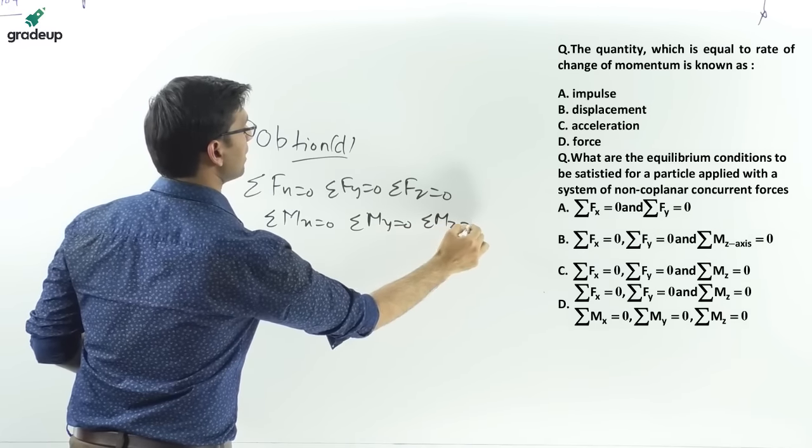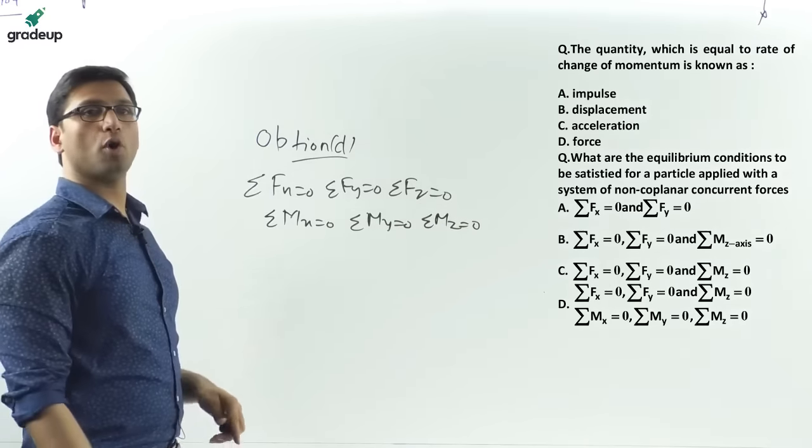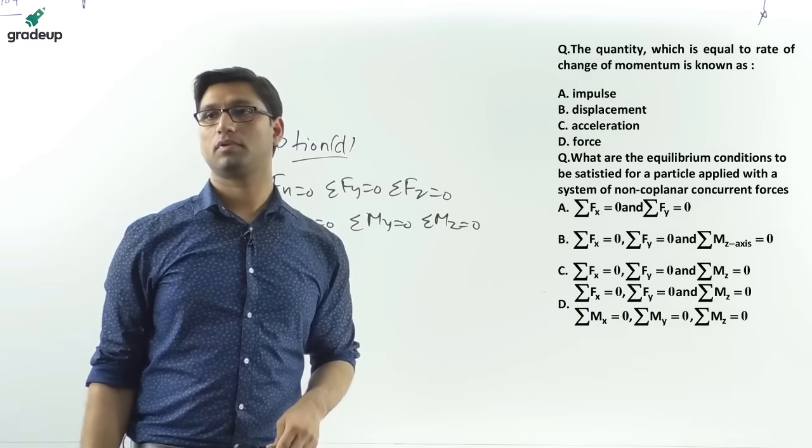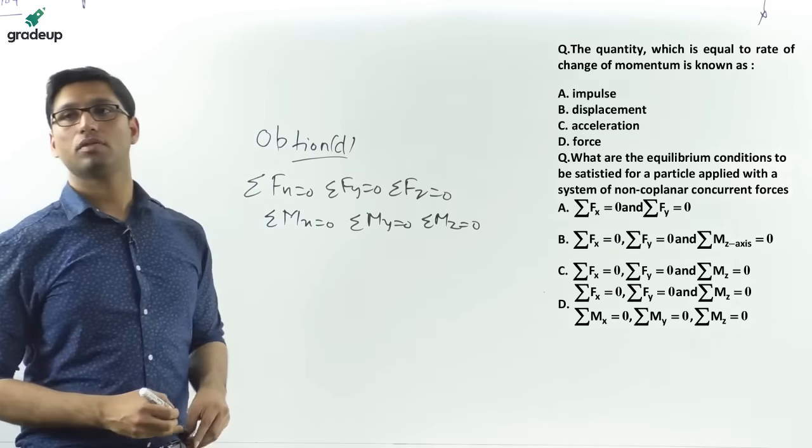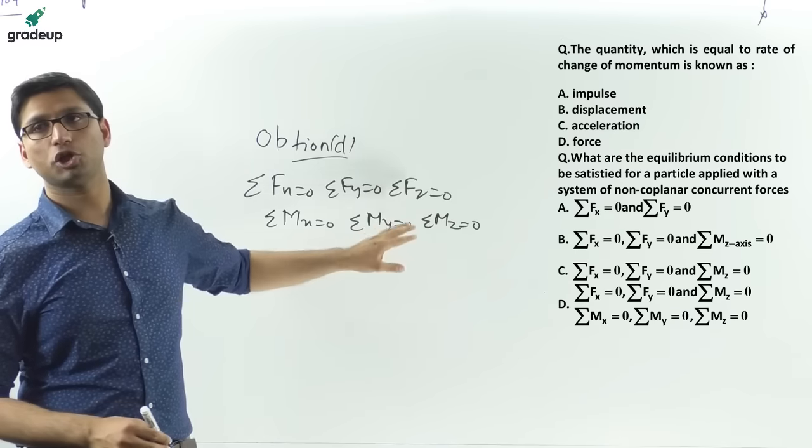So these are the equilibrium conditions for non-coplanar and concurrent forces.